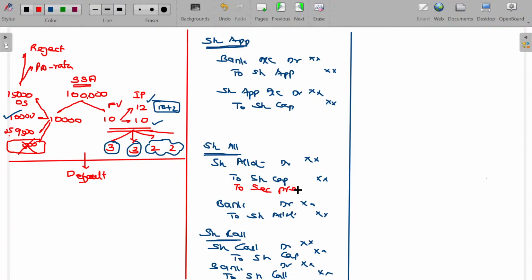Securities premium is my revenue, so I post that on the credit side. Share allotment account debit to share capital, to securities premium. One more account is now introduced on the credit side. Is that clear? Only one adjustment, the rest will be the same. Always remember, share capital will appear at its own original par value. Any amount you collect in excess will be named separately as securities premium. If you are getting more than the expected value, you are happy. So it's a revenue, and revenue should always be credited, so it should be posted on the credit side.